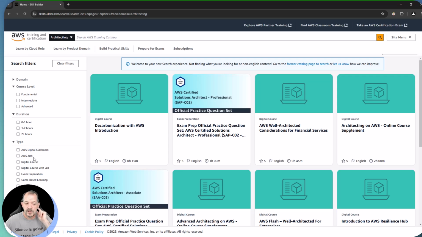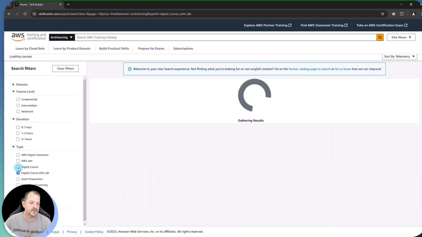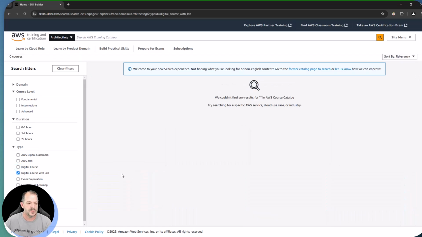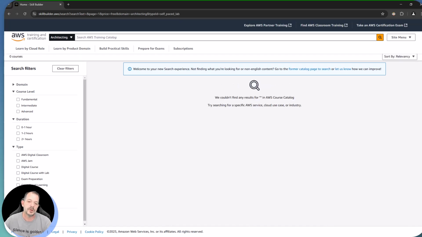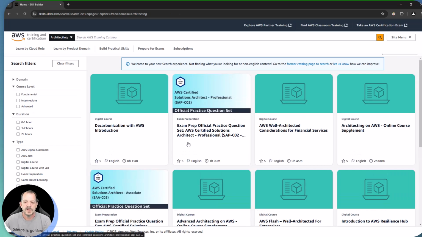Now, I will tell you, if we filter for digital course with lab, that is a paid offering. So if I filter by that, nothing's going to populate here. So we're going to uncheck that for now. Self-paced labs is also going to be the same way. We only provide a lab environment if we are utilizing a course that is coming from our paid content. So let's take a look at what the content looks like in here.